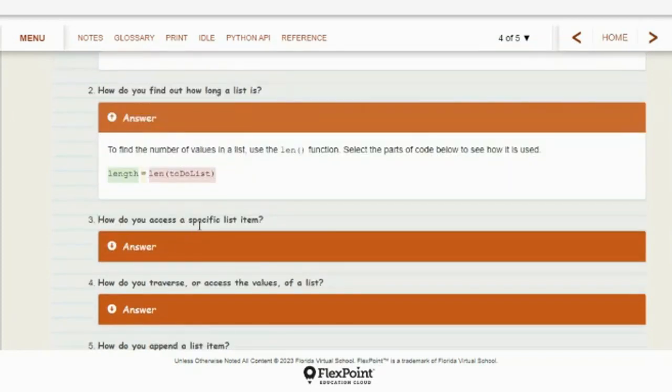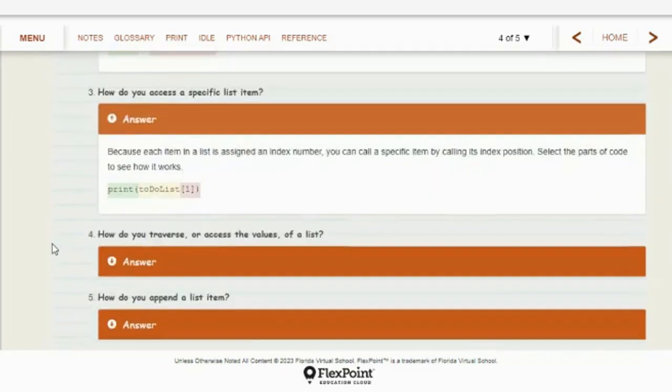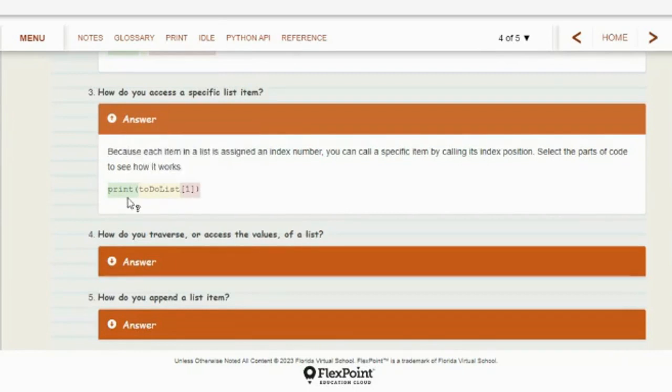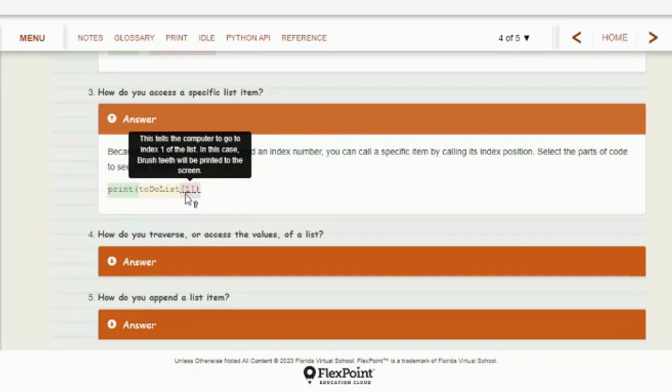How do you access a specific list item in your list? Okay, right here. So this is a great page when you're trying to write a program with a list. This page will answer a lot of questions for you. So like this is printing number 1, right? Print to-do list, and it prints the first item. Now the number 1 item is not the first item, right? Because 0 would be the first item. So this is actually the second item on our list.